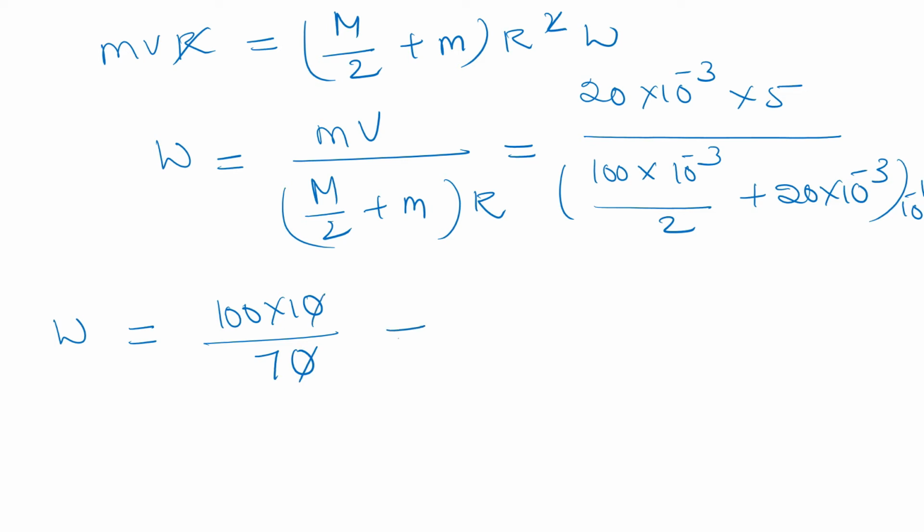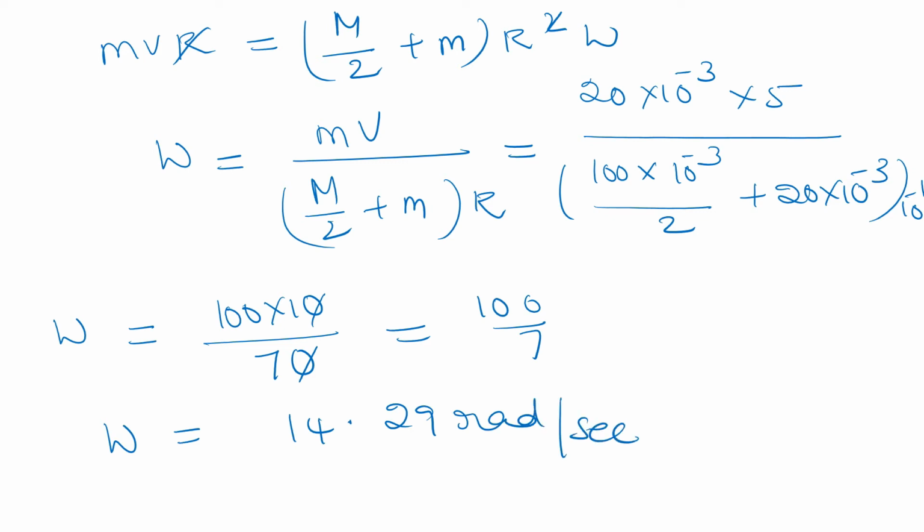The zero gets canceled. 100 by 7, so that is equal to 14.29 radians per second. So angular velocity omega is equal to 14.29 radians per second. Okay. Next we will go to the next question.